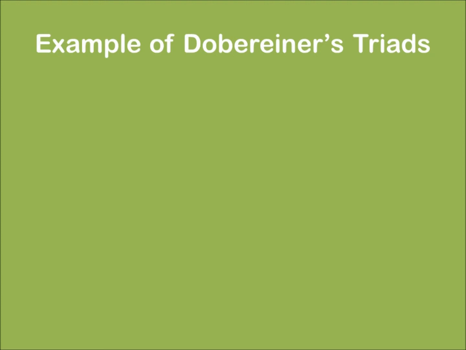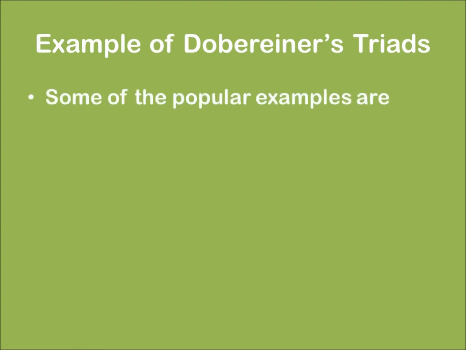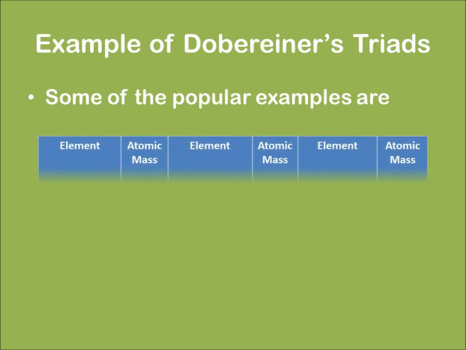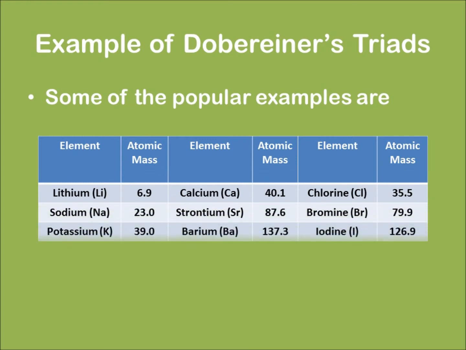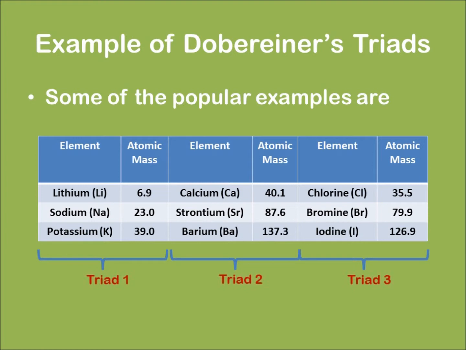An example of Dobereiner's triads. Some of the popular examples are listed below. In each of the three triads, we can see that the atomic mass of the middle element is the average of the sum of the other two.